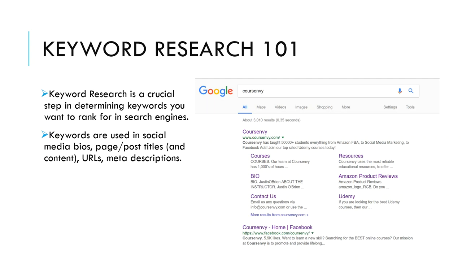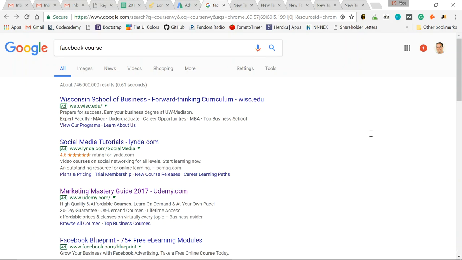Then if you want to dig deeper, you can see the keywords I'm targeting to rank organically for via the meta description below that page title. Quickly scanning it, Course Envy has taught 50,000 plus students, Amazon FBA, big keyword, social media marketing, Facebook ads, and so on.